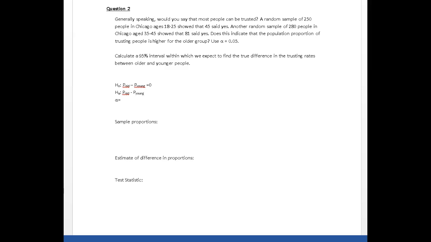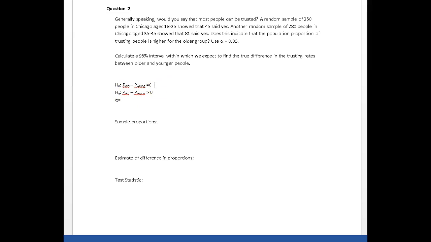If that is the case, then the proportion, or the rates, whatever term you want to use, should be higher for the old people than for the young people, in which case my difference will be a positive number, greater than 0.